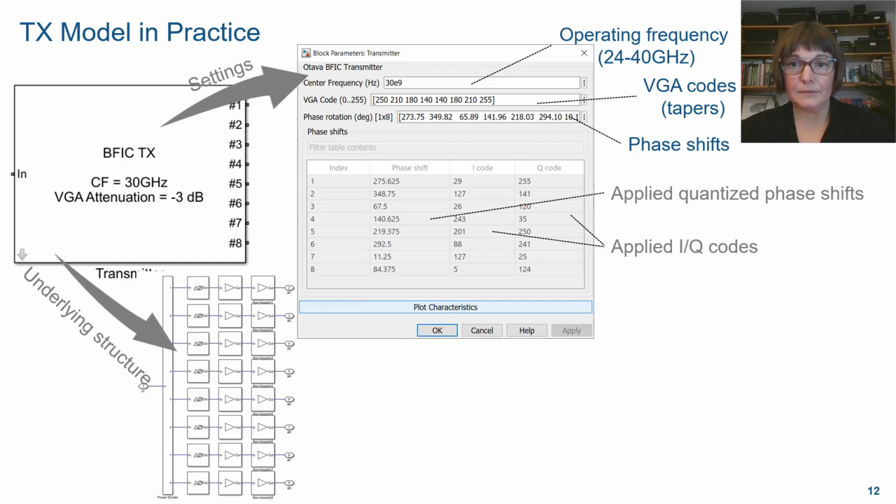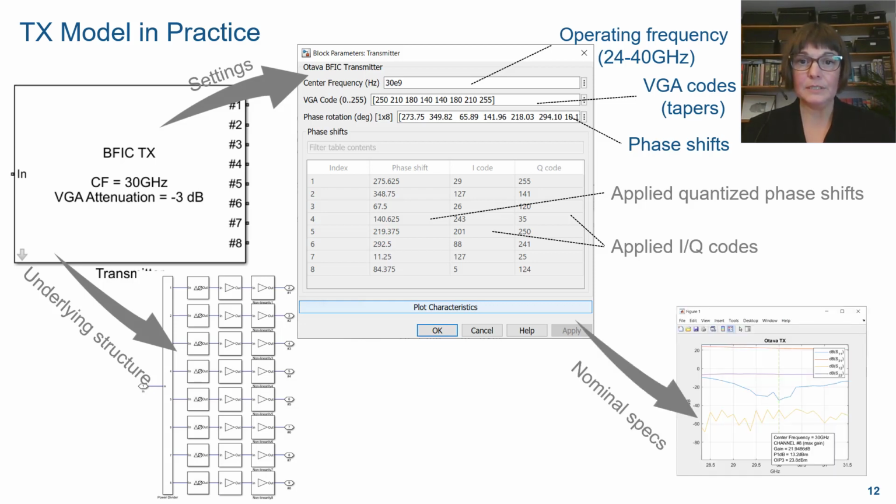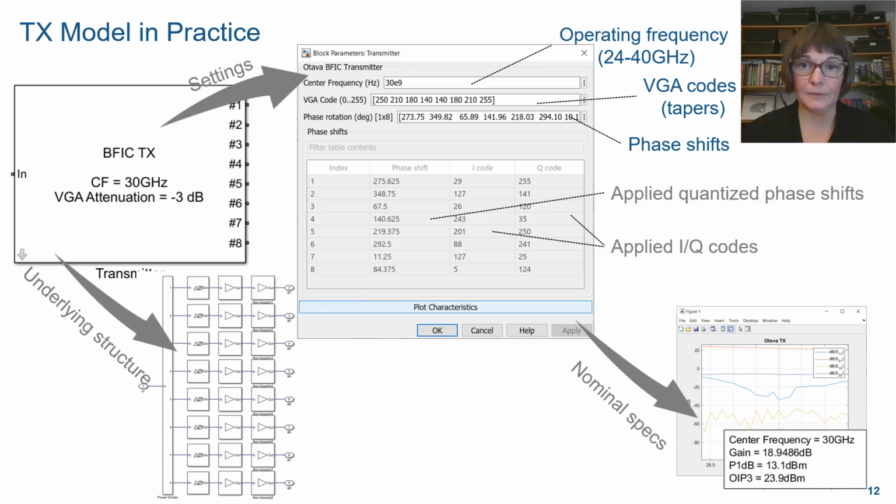Both the VGA codes and the phase shifts can be used to implement array gain calibration and beamforming. Also on the mask, you can see the quantized values for the applied phase shifts that are used effectively by the BFIC. And this is particularly helpful when you test this component in the lab. Last but not least, also from the mask of the block, you can plot the characteristics of the BFIC at a given operating frequency. So you can see gain or 1 dB compression point, for example, noise figure, at the center frequency, as well as the S parameters.